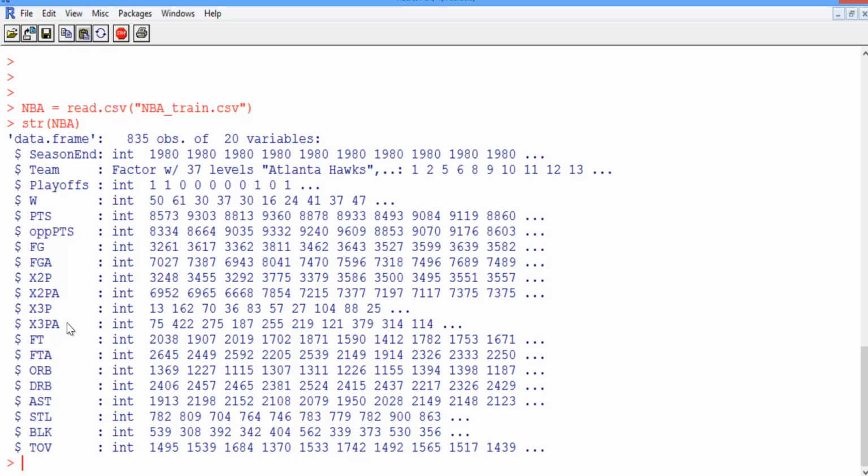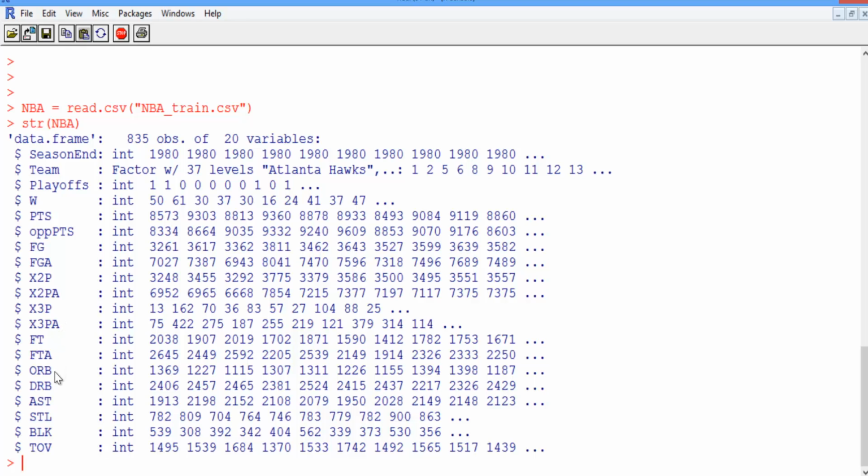Now you'll notice actually that the 2-pointer and 3-pointer variables have an X in front of them. Well, this isn't because we had an X in the original data. In fact, if you were to open up the CSV file of the original data, it would just say 2P and 2PA and 3P and 3PA without the X in front. The reason there's an X in front of it is because when we load it into R, R doesn't like it when a variable begins with a number. So if a variable begins with a number, it will put an X in front of it. This is fine. It's just something we need to be mindful of when we're dealing with variables in R.